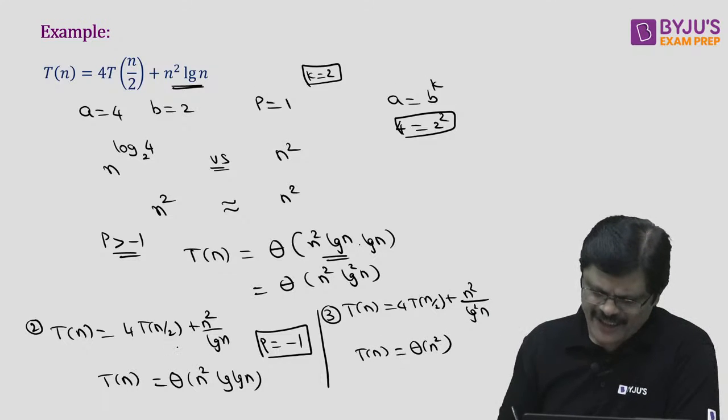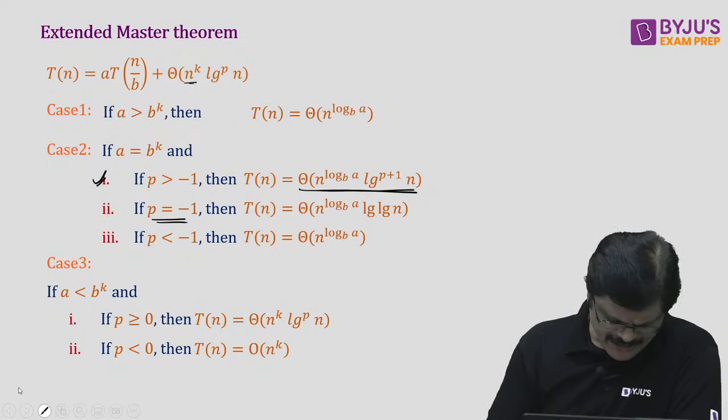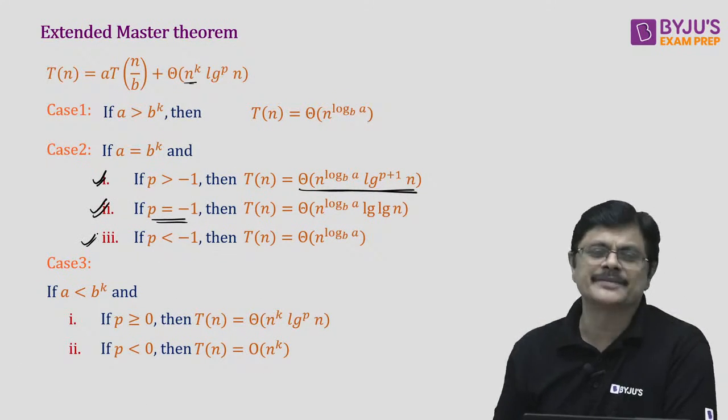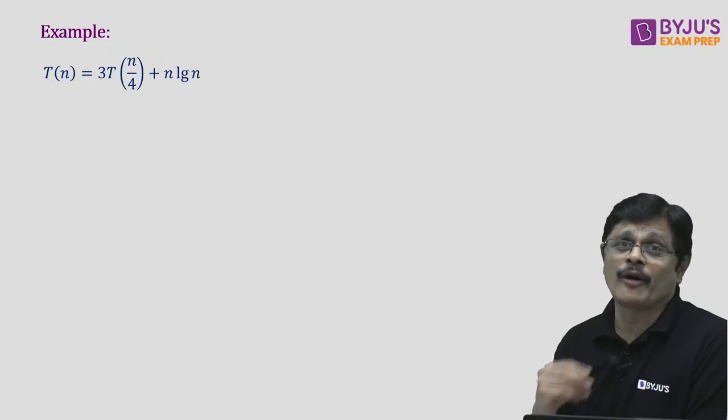So these are the three variants, my dear friends, for this. See, first variant. Okay, hope you understand. This is the second variant and this is the third variant. And now let us see this third variant, that is case 3 of master theorem.